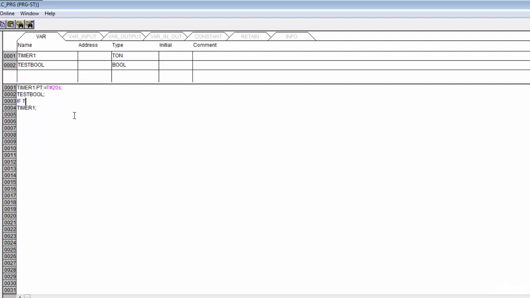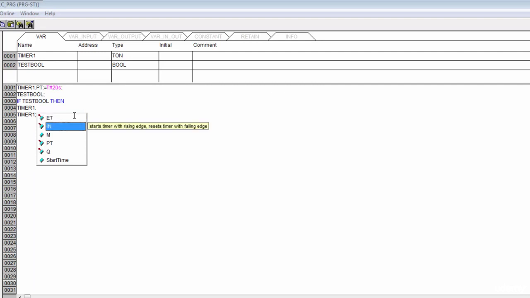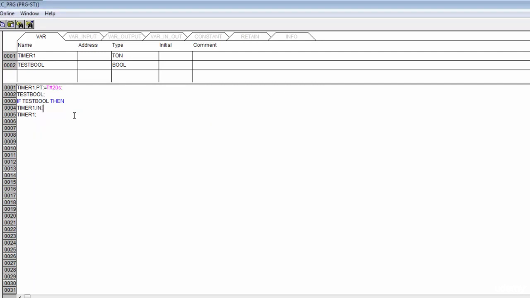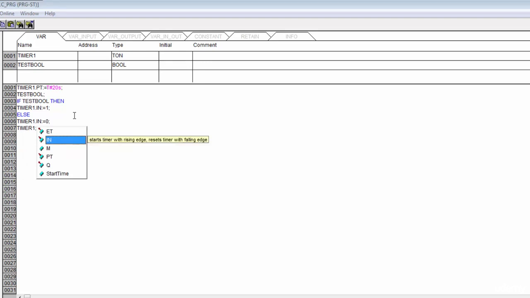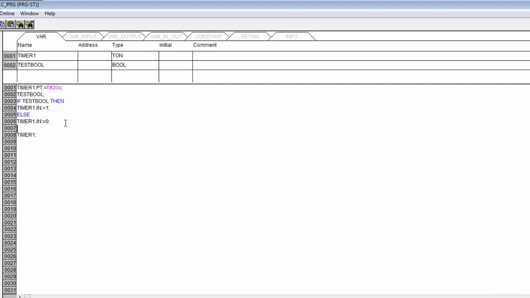So if test bool, and I'll autocomplete that, then timer1 dot, and I'll give it its input, colon equals 1 semicolon, and then I'll say else, and then timer1 dot IN colon equals 0. So that looks about perfect. And let's go ahead and end this if. Got it.